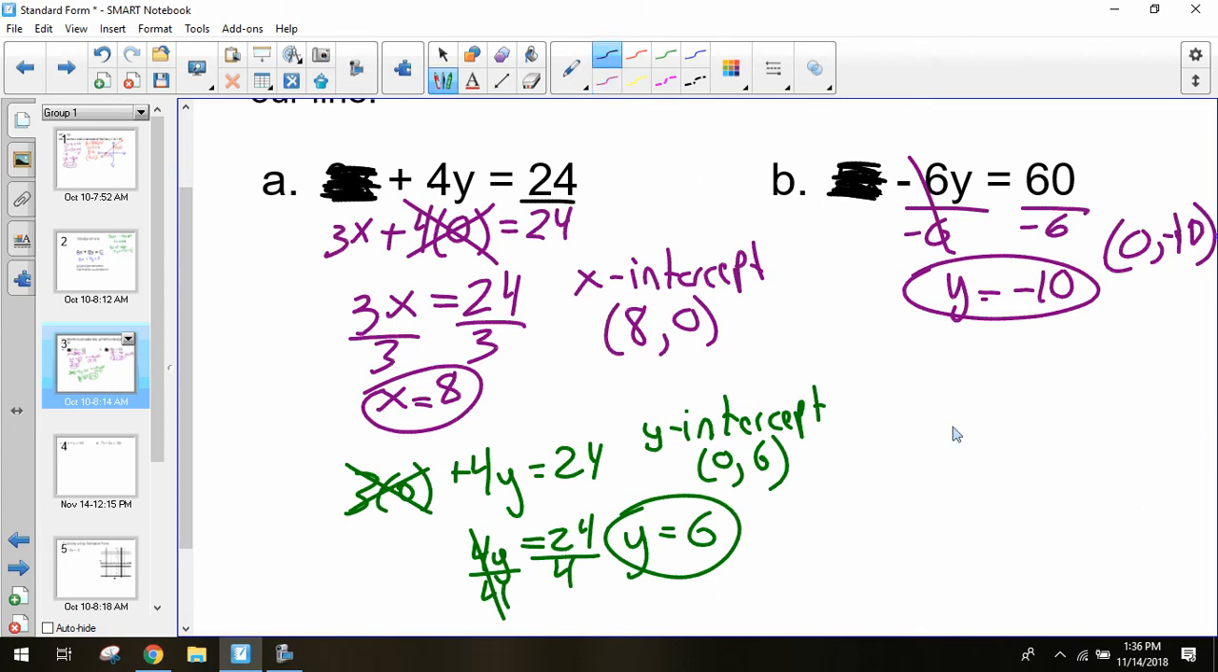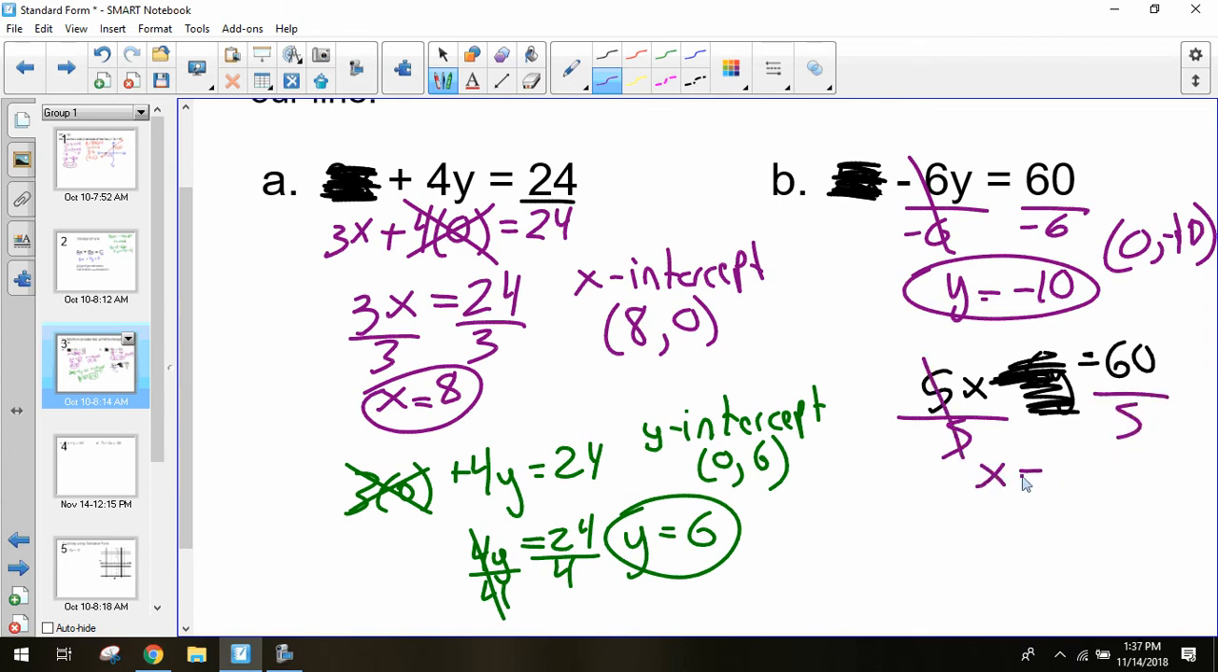I can do the same thing yet again. I have 5x minus 6y equals 60. If I want to solve for my x-intercept, I'm just going to cover up that 6y. I get 5x equals 60. From here, just like before, divide by 5, and x equals 12. So we can solve for these x and y-intercepts super quickly just by covering up the variable that we know is going to cancel out.